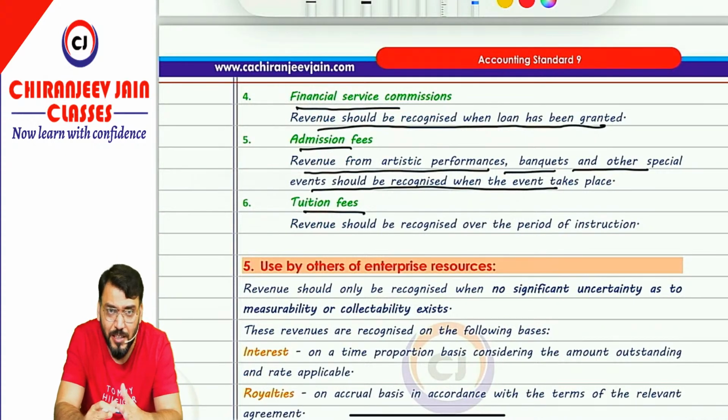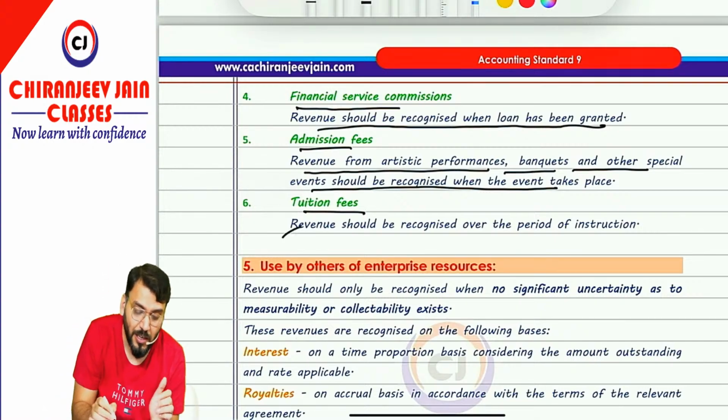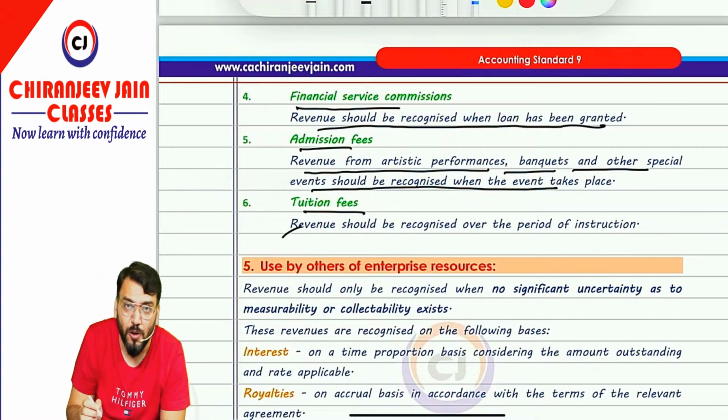Tuition fee means our fees, correct now. So AS9 says that tuition fee should be recognized over the period of instruction. Suppose I am providing tuition for 3 months or 2 years, so it should be recognized over the period of instruction. Over 3 months, yeah, over 2 years. Understood? Yes sir. Chalega. So we have done with the revenue from services also.